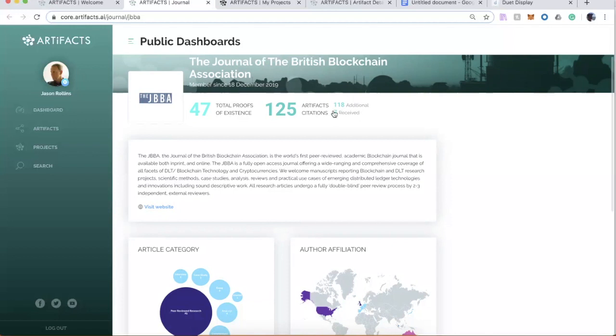This received item, this is 7 citations that have been given to authors and to artifacts other than the articles. So this might be data sets and other supporting artifacts that have already been added into the artifacts platform. And then these numbers, of course, are available to share out to other partners, so that everyone out there in the ecosystem can see and start to recognize the credit for the creators of these artifacts. So that's a highlight there, and I think that's really sort of the core of the value proposition of what we're trying to do with artifacts.